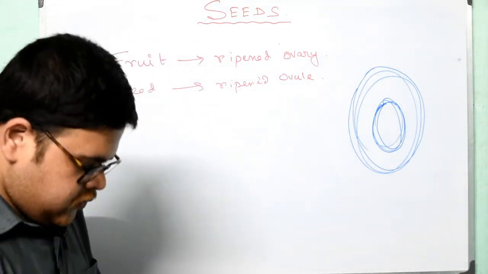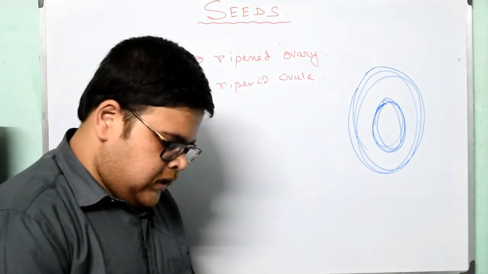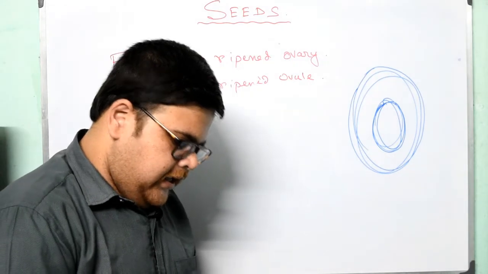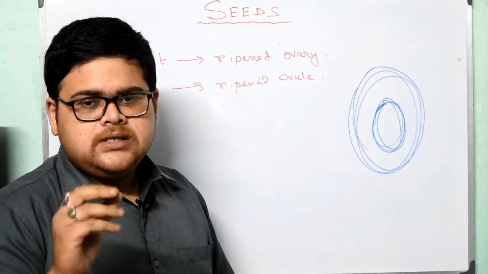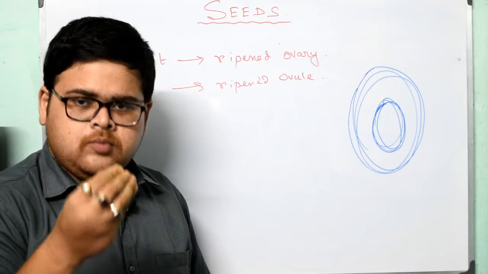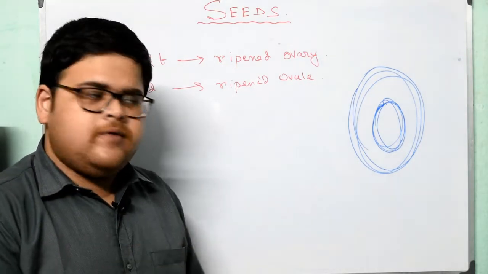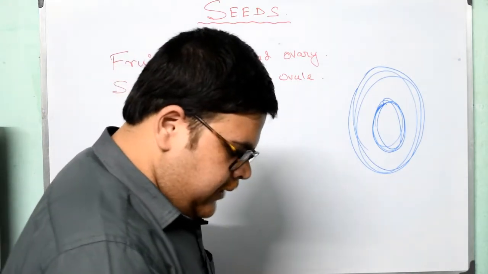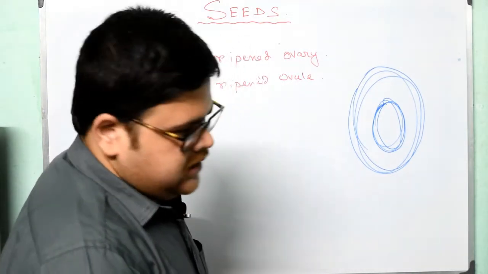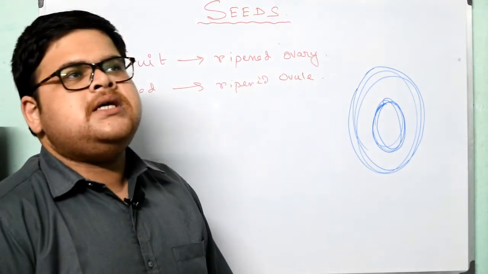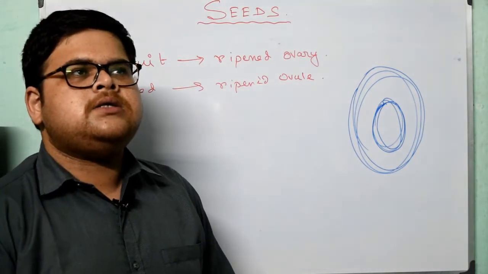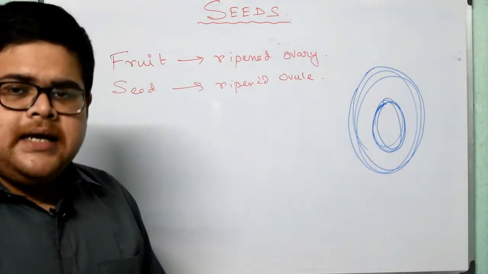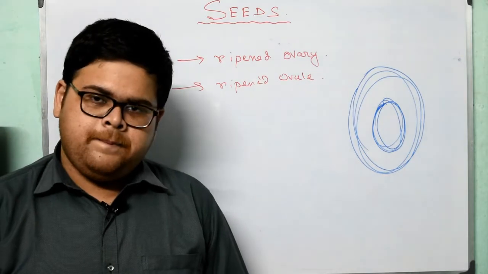Now what happens, my dear students? It contains a tiny embryo, and this embryo goes on to form the new plant. The embryo remains in an inactive state. We know that the seed can be preserved for a long time.